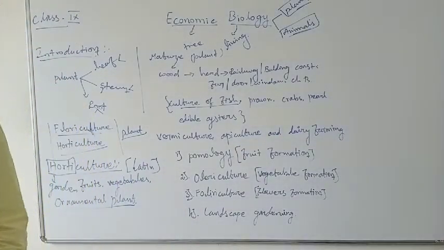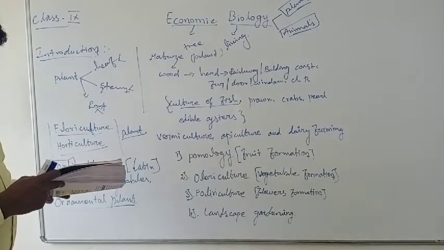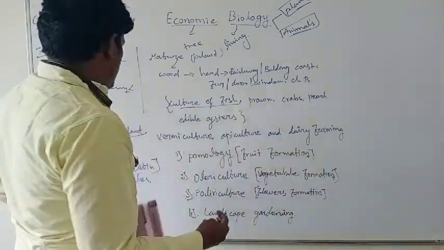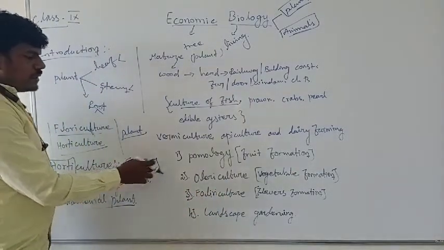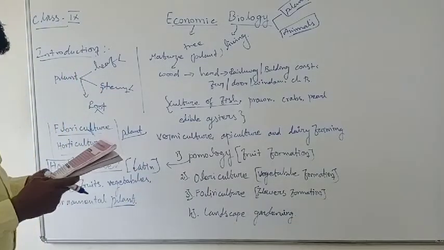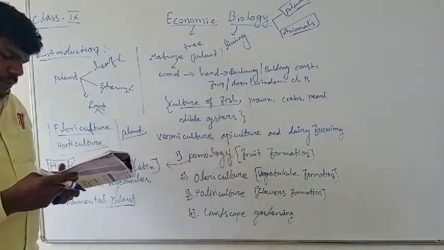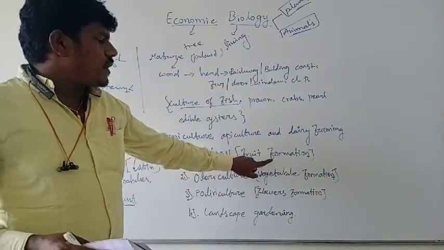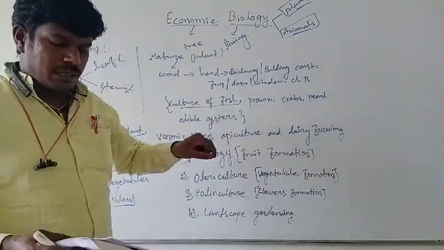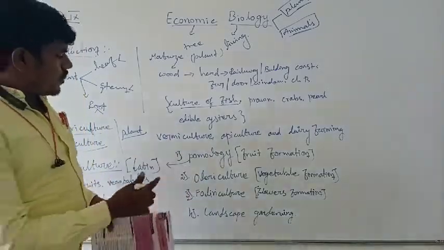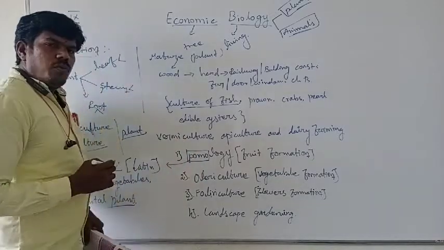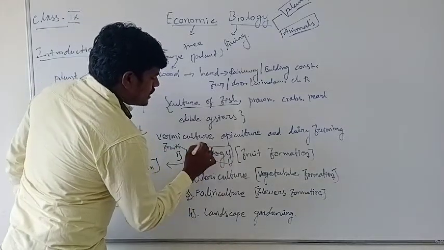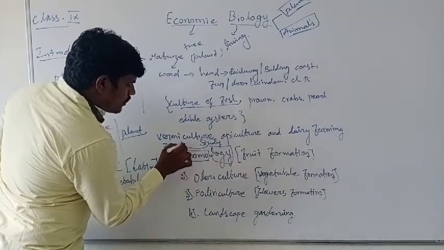Pomology, or fruit farming. The term pomology is derived from a Latin word. Just as horticulture comes from a Latin word, pomology also comes from Latin. In the Latin word, pom means fruit and logi means study. So the study about fruit is called pomology. Pomo means fruit, logi means study.